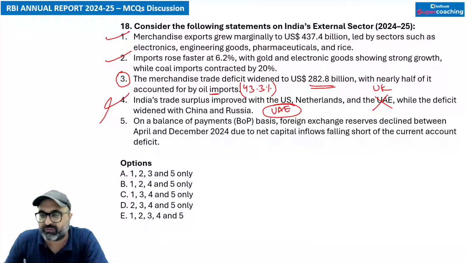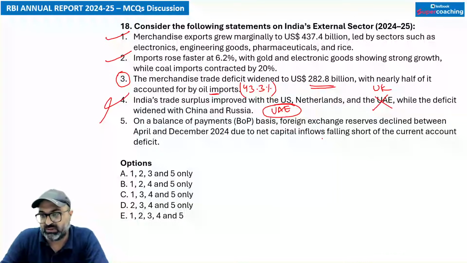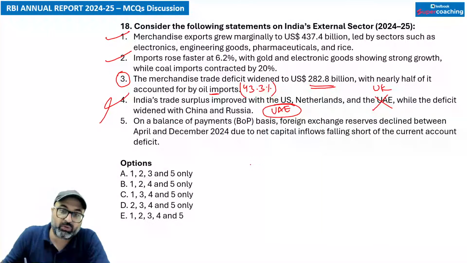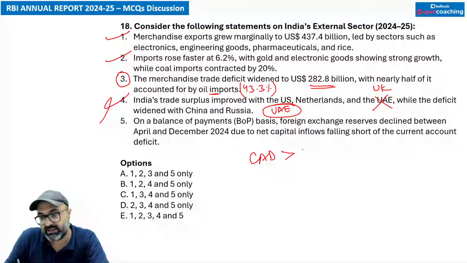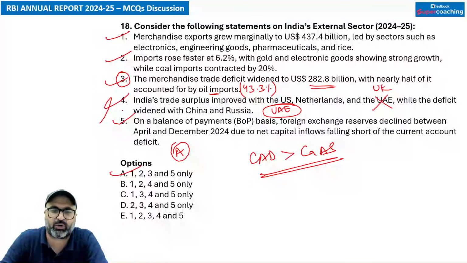On a balance of payment basis, foreign exchange reserves declined between April to December 2024 due to the net capital inflows falling short of current account deficit. बिल्कुल सर, जो आपका current account deficit है that is greater than capital account surplus, जिसकी वजह से your forex reserves will fall down. This is correct. So answer is going to be A option 1, 2, 3, 5. I'll consider 3 correct क्योंकि मेरे पास 1 to 5 का कोई ऑप्शन नहीं है.